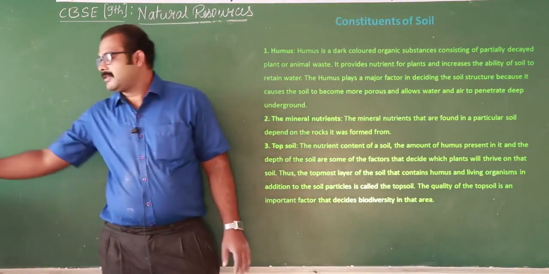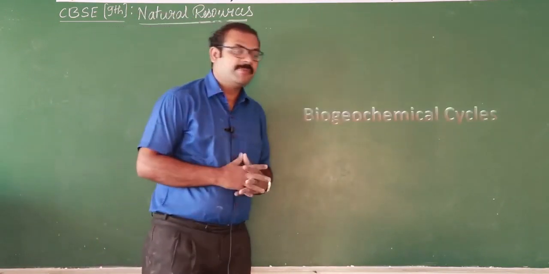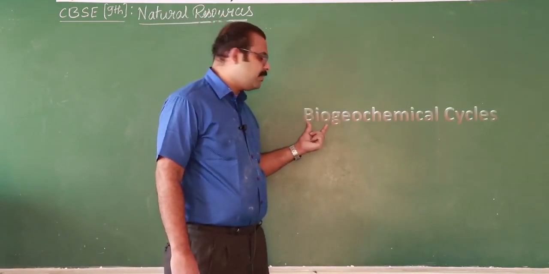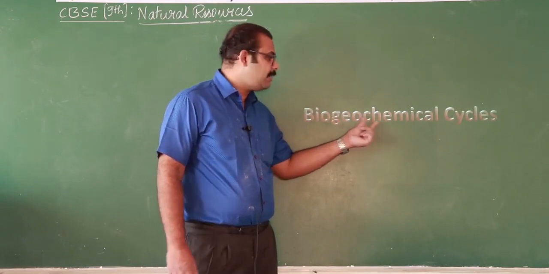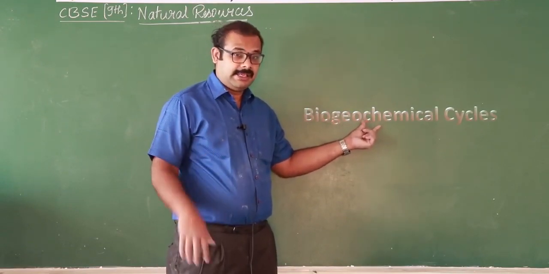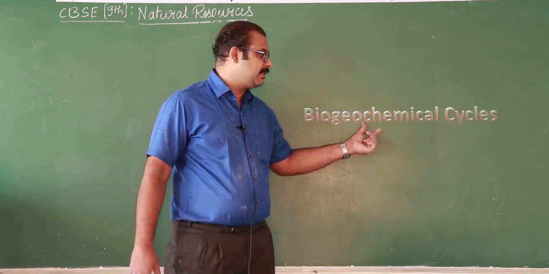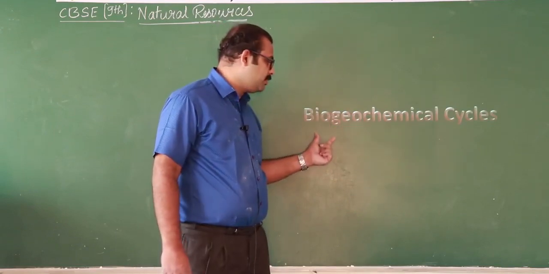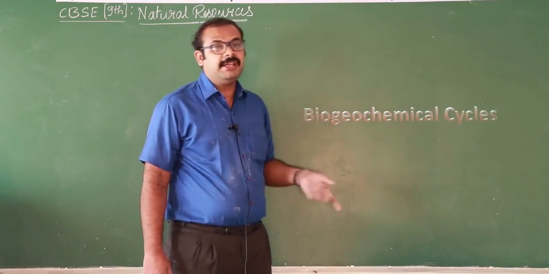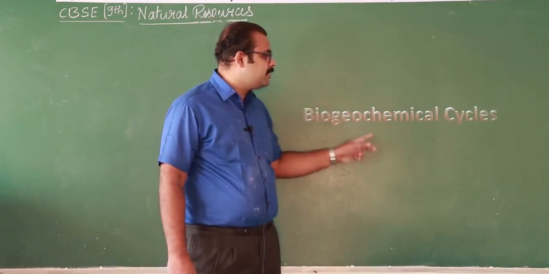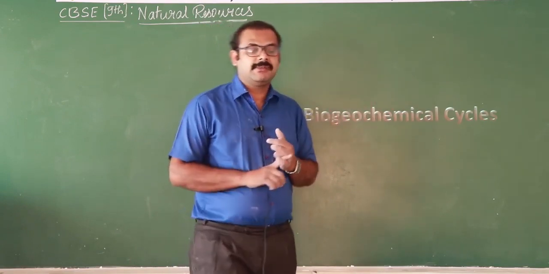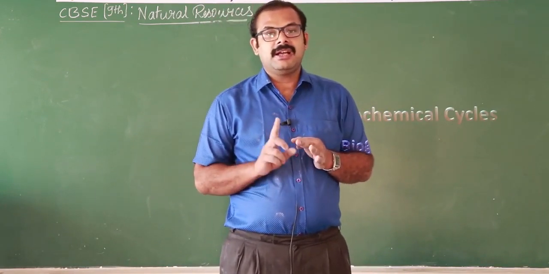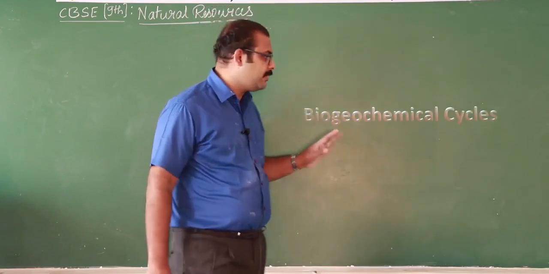So after discussing constituents of soil, let's move on to another concept, that is the biogeochemical cycle. Biogeochemical cycle means, bio refers to life, geo refers to earth, chemical is nothing but minerals, elements which are essential for living organisms. These elements, these chemicals, circulate from earth to living organisms and it is continuous. Hence it is called biogeochemical cycles. In biogeochemical cycles we are going to discuss the nitrogen cycle, carbon cycle and another one, the oxygen cycle. These are the concepts we are going to discuss.